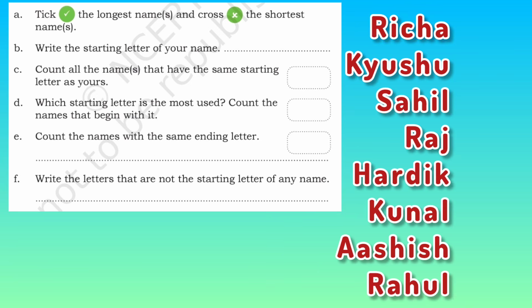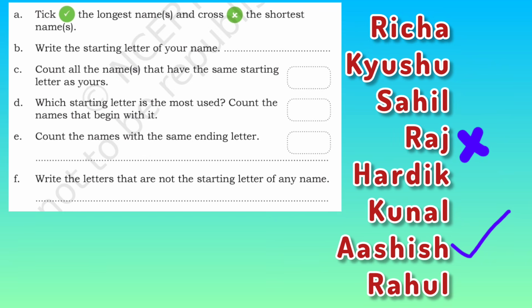So we have the list of names now: Rika, Kushi, Shahil, Raj, Ashish, Kunal, Abhilash and Rahul. Now let's complete this question and answer. Take the longest name. Ashish is the longest name with 7 letters. And the shortest name, Raj, is the shortest name with 3 letters. R-A-J, 3 letters. So Raj is the shortest one and the longest is Ashish.